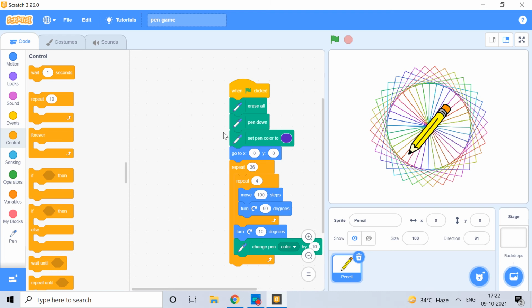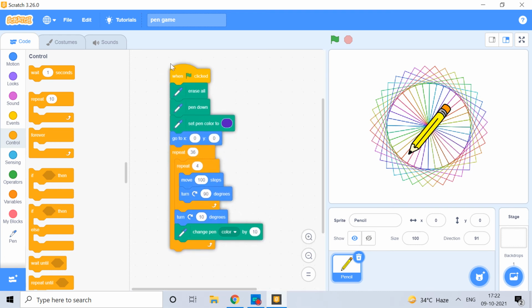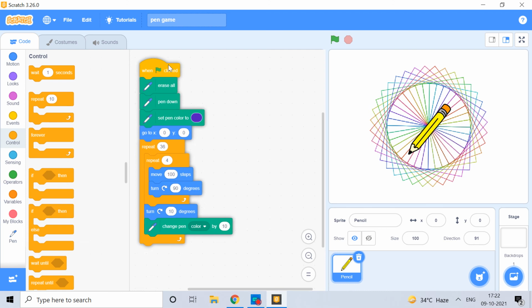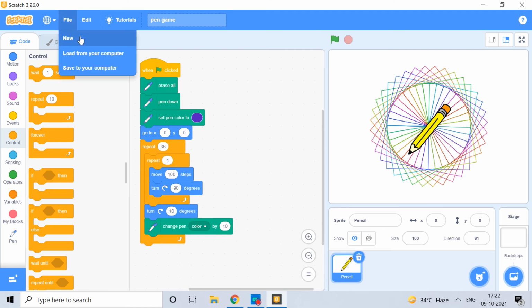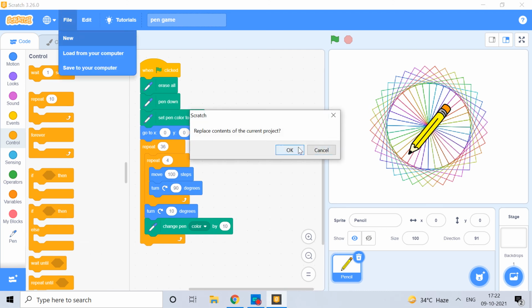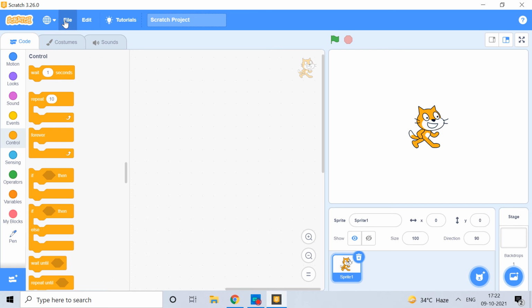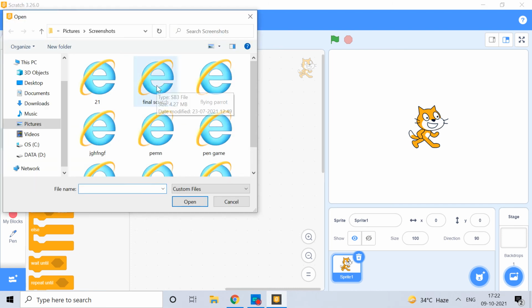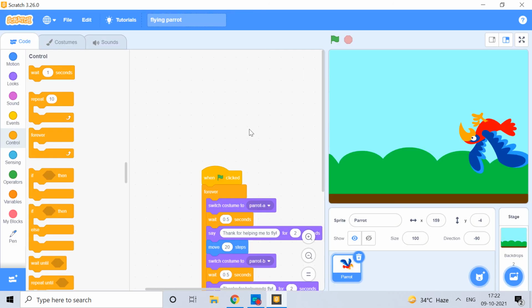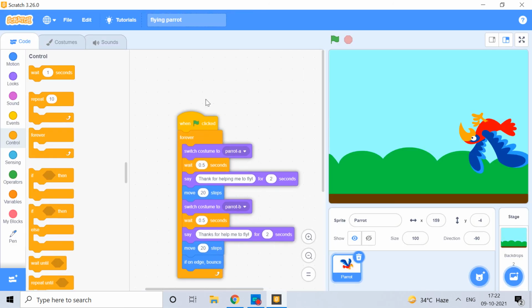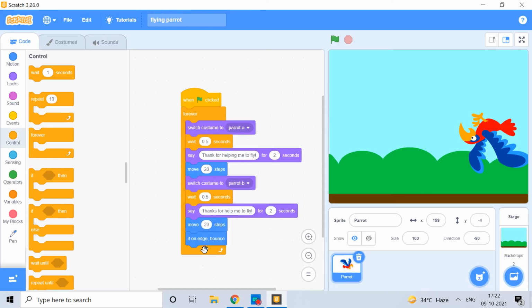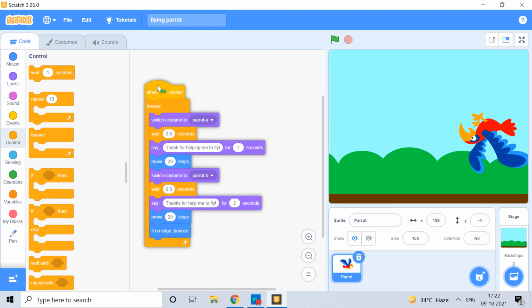Our next project is, I will just make a new one and upload from my computer the flying parrot. I actually made that.